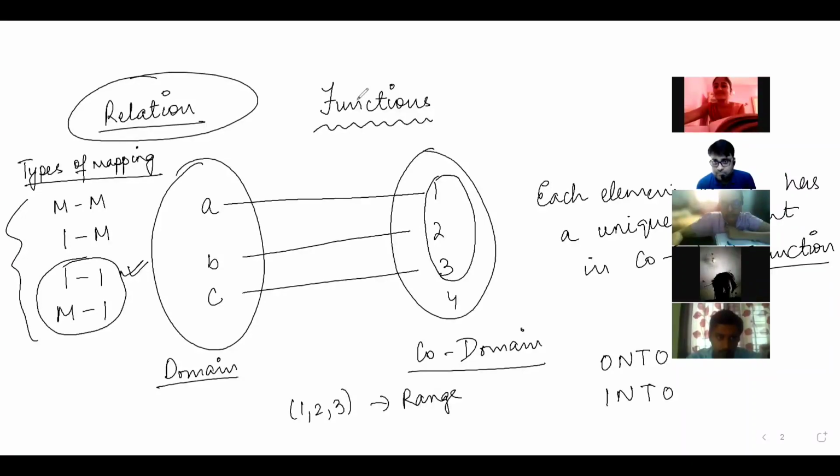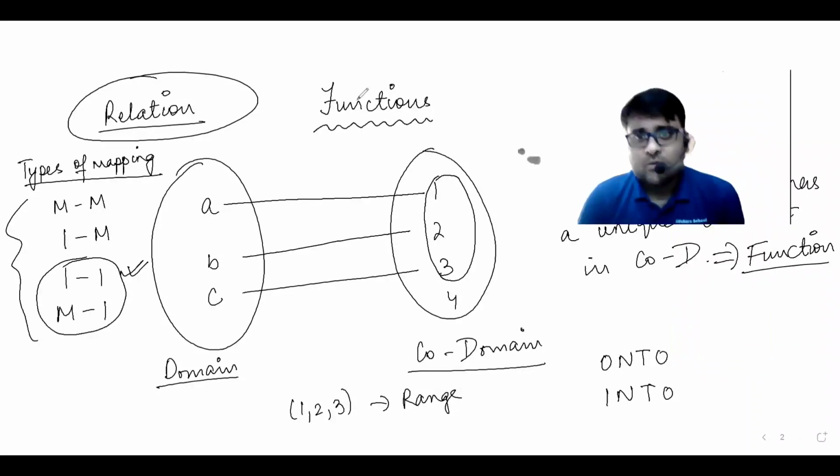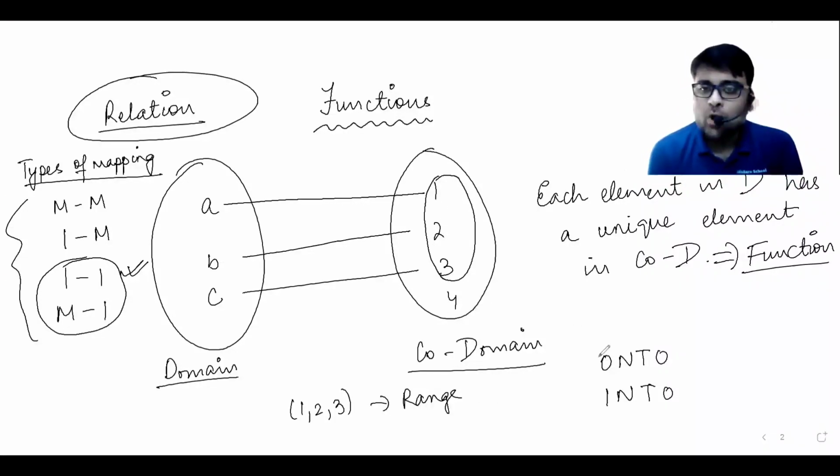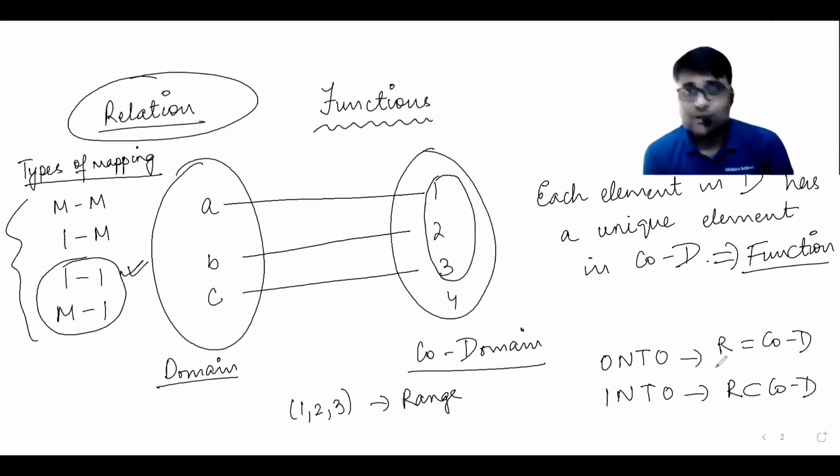So, as I was saying, whenever the range is equal to the codomain, it's an onto function. And whenever the range is a proper subset of the codomain, it's an into function. So here in this example, is this an onto function or an into function?